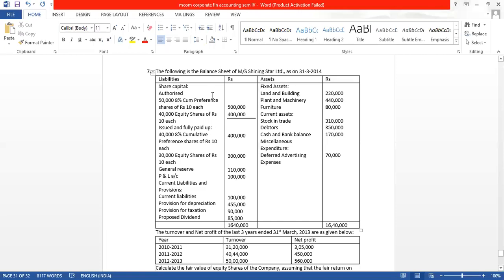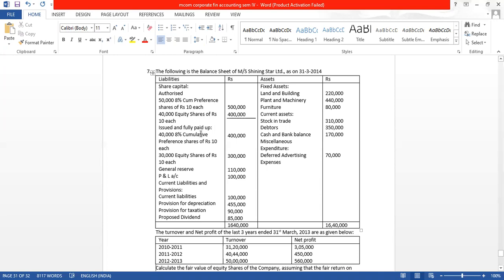The following is the balance sheet of Mrs. Shining Star Limited as on 31st March 2014. Here share capital is there. We have authorized share capital. Authorized में there is 50,000, 8% cumulative preference shares of rupees 10 each. Then we have 40,000 equity shares of rupees 10 each. See, 5 lakh, 4 lakh, this is the authorized, means the maximum capital which the company can issue.